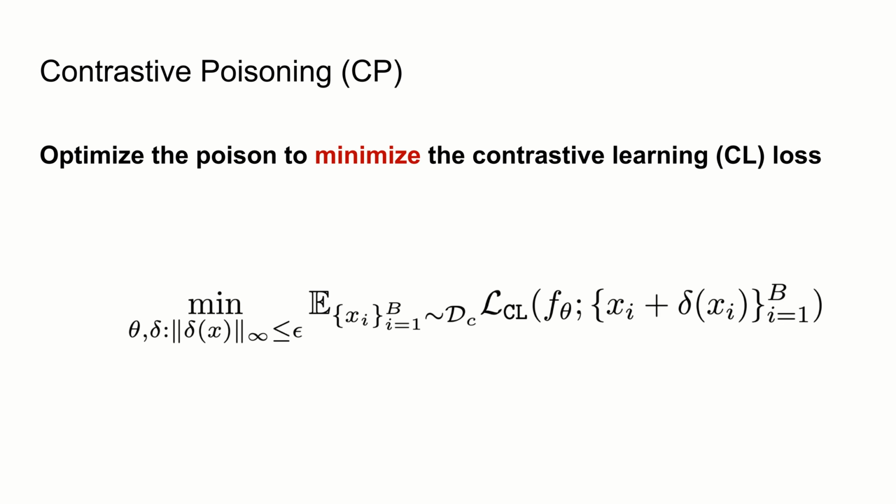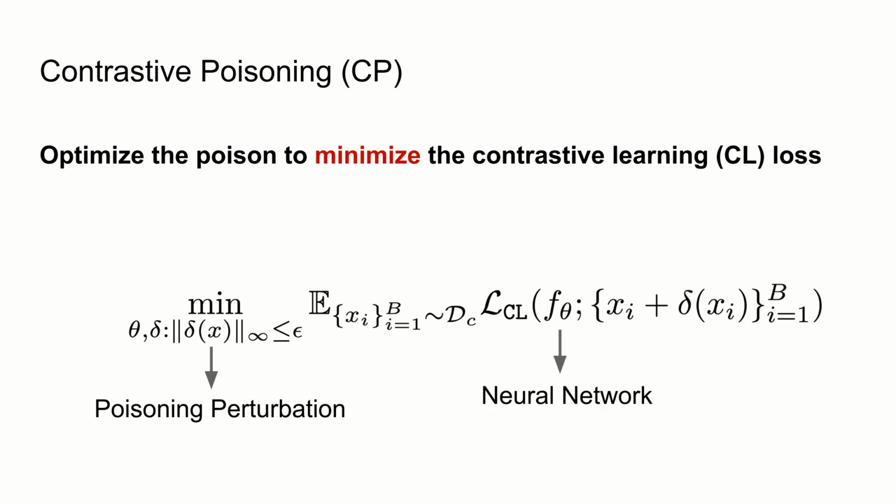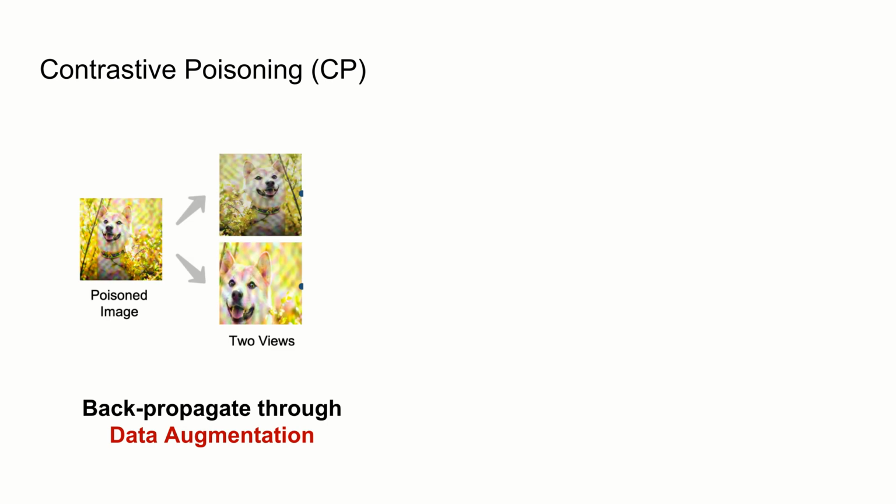To realize our idea, we propose a solution called contrastive poisoning. At a high level, it co-learns the poisoning perturbation together with a neural network model to minimize the contrastive learning loss. We emphasize that there are two key technical points that are important to the effectiveness of the learned contrastive poisoning. Firstly, we need to backpropagate the gradient through the data augmentation. Data augmentation is crucial to the contrastive learning. Thus, we have to differentiate and train the poisoning perturbation to shortcut the augmentation operators.